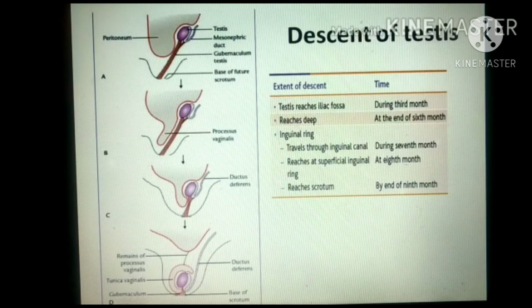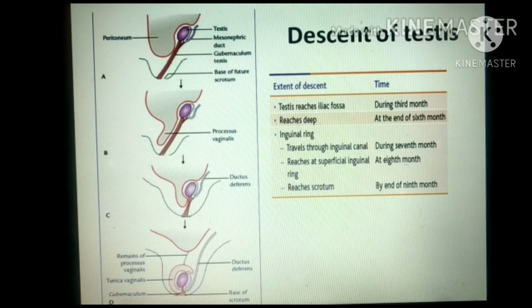Now, descent of testis. It has been discussed in gross anatomy of testis, so I am not going into detail. But in short, testes initially lie in the lumbar region. They reach the iliac fossa region during the third month of intrauterine life. They reach the deep inguinal ring at the end of the 6th month.